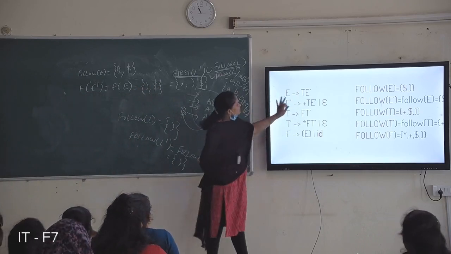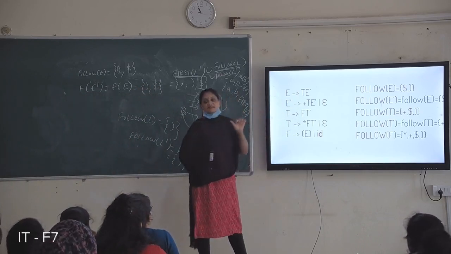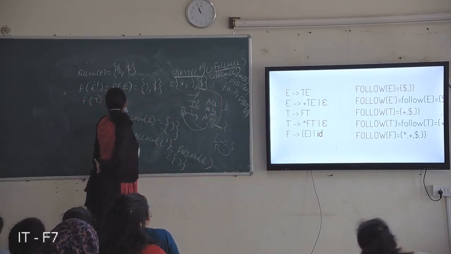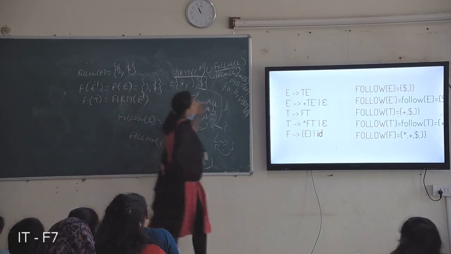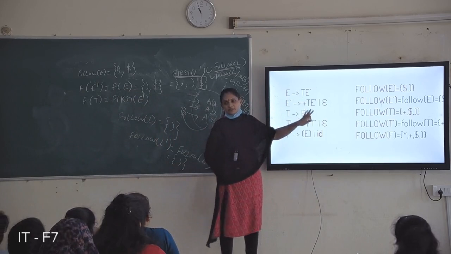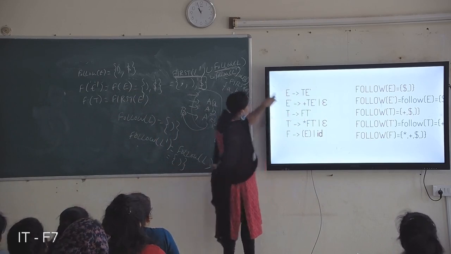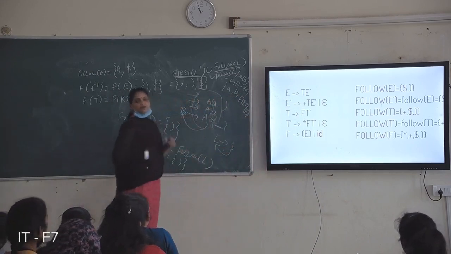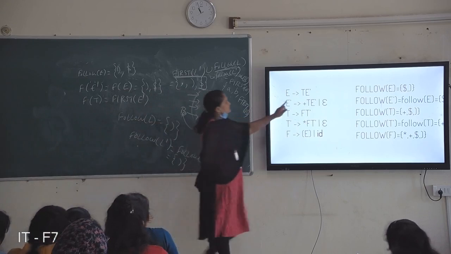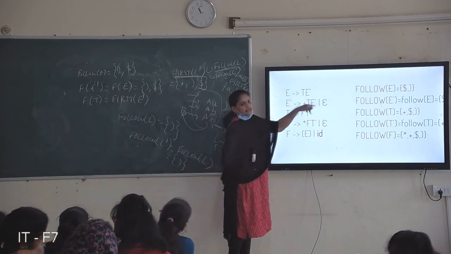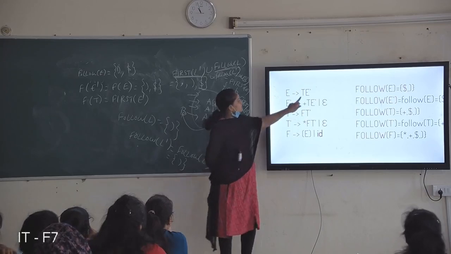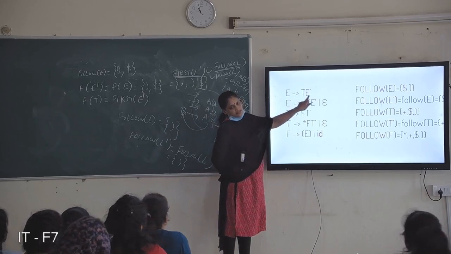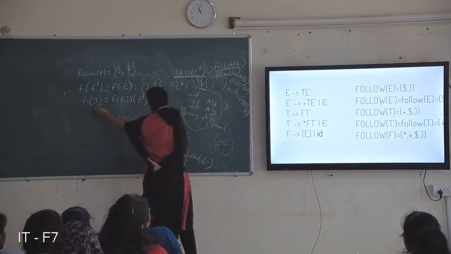Okay, next follow of T. Follow of T equals first of E dash. If there is a symbol right next to it, we take the first of it. If there is no symbol next to it, consider the follow of this one. Don't confuse them: don't write first in follow and follow in first. Whenever there is a symbol after this symbol, you consider the first of that one. T is here and here, and after T, E dash is there. So first of E dash is considered in follow of T.